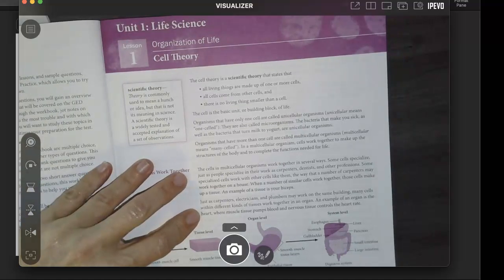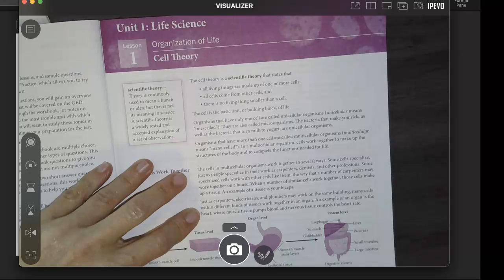The cell theory is a scientific theory that states, all living things are made up of one or more cells, all cells come from other cells, and there are no living things smaller than a cell. The cell is the basic unit or building block of life.